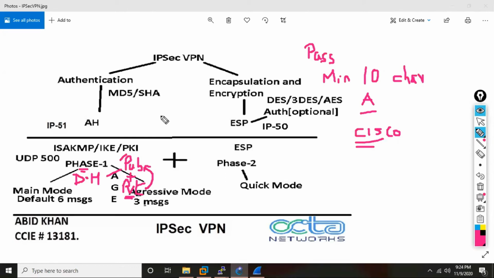Both will authenticate. Once the authentication is successful, once phase one is successful, then ESP will come into the picture. As I said, ESP is called phase two. And what's the job of ESP? The job of ESP is only to encapsulate and encrypt the packet. Ultimately, this is your data here. You want to send the data. The data has to be sent encrypted, secured, and that's the reason in phase two you have only one mode, and that is called quick mode. Ultimately, I want my data to go fast.